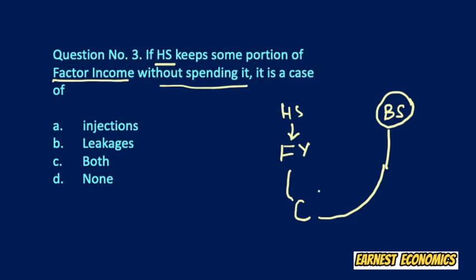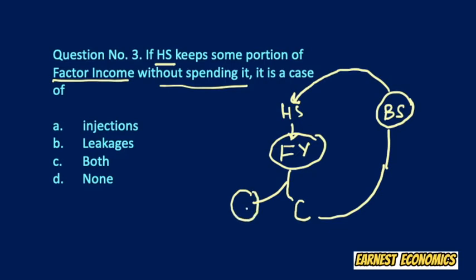of income, the circular flow of income continues, and the business sector gives to the household sector factor income. But if part of the factor income is taken out from the circular flow, what will this case be called?